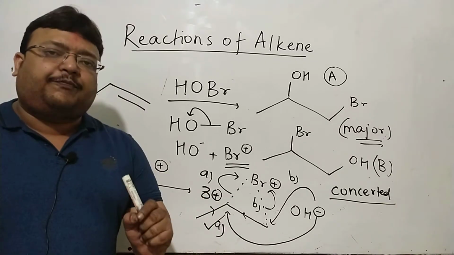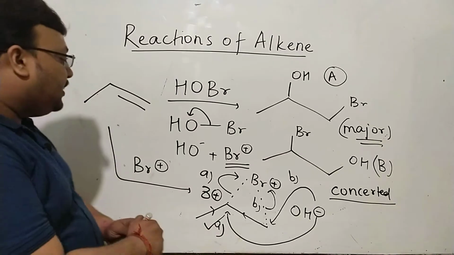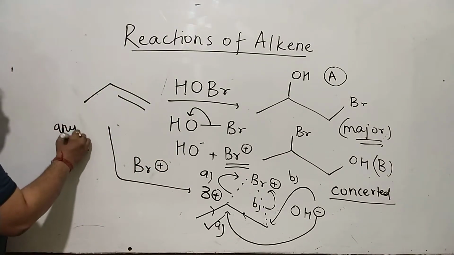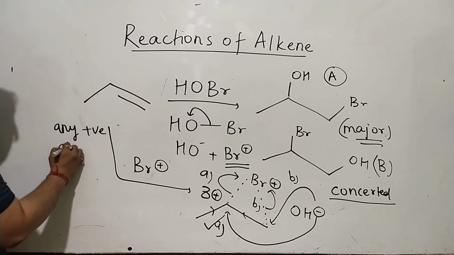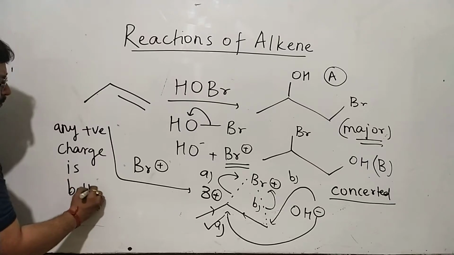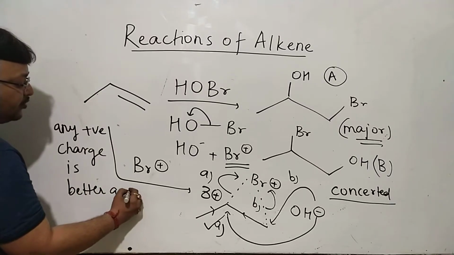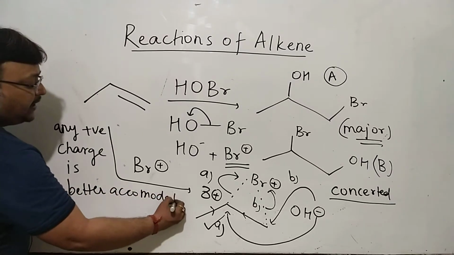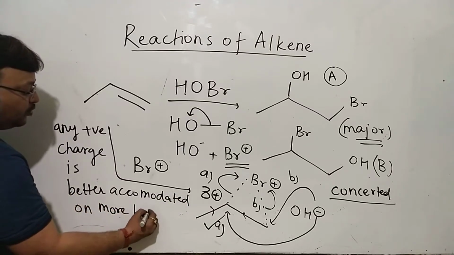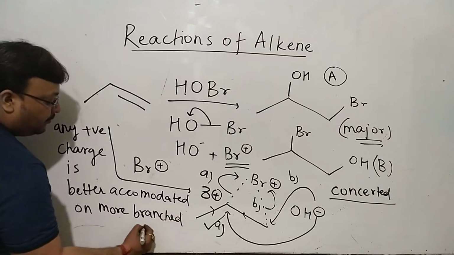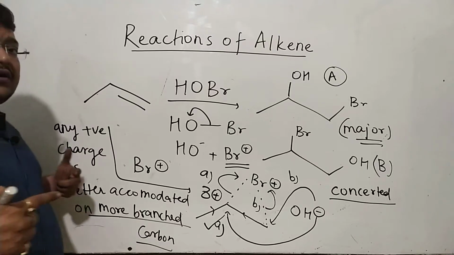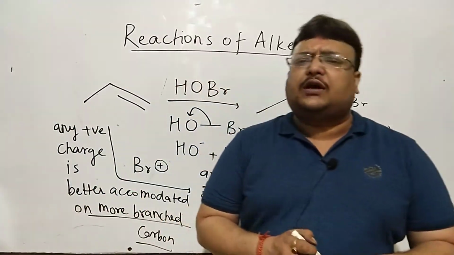But any amount of positive charge, I'll make you write this. Any positive charge, any small little positive charge, whether or not a carbocation, is always going to be better placed on a more branched carbon, a more substituted carbon, 3 degree more than 2 degree more than 1 degree.